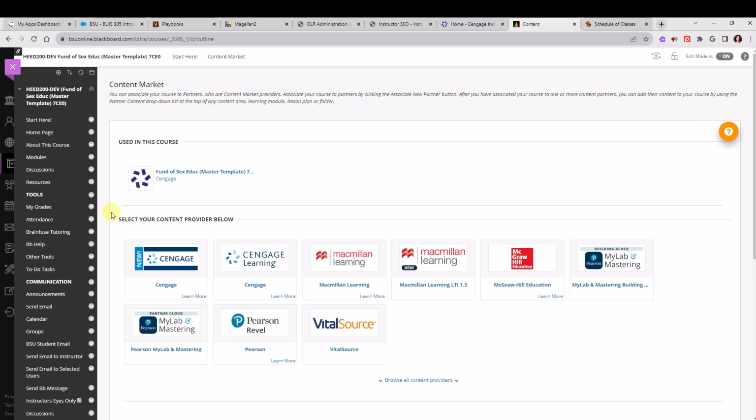There's two sections on this page. You want to focus down here where it says select your content provider below. You're going to select the first tile, which says New Cengage.